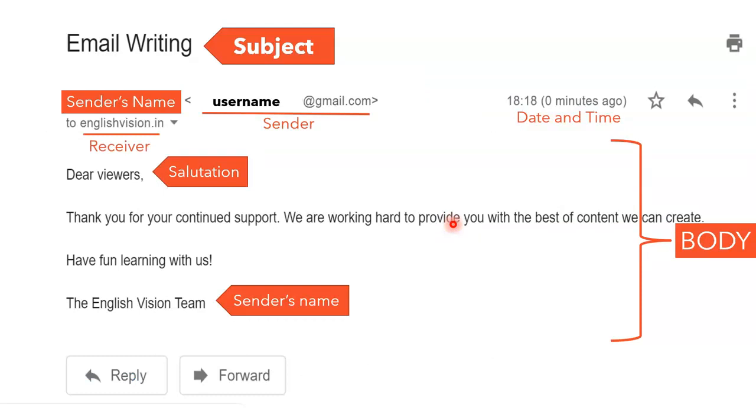Let's look at the components of an email. The components of an email are categorized into two parts, that is the header and the body. The header comprises the subject, sender's name, receiver's name, date and time. The body of an email consists of the salutation. Here the salutation is "Dear viewers." The body, which contains the actual message, and finally the sender's name.